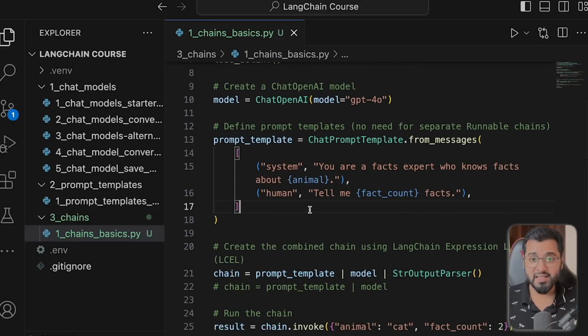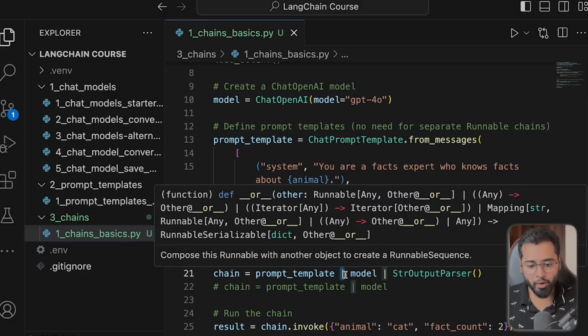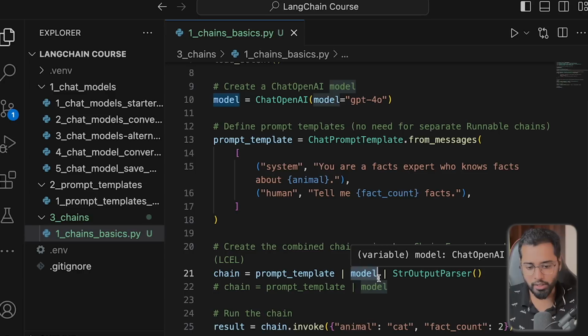But using chains though, we can do it very easily without saying invoke every single time. So we say prompt template, which is going to be the first task. And then we use the pipe operator, that is going to be the chain for us. Very, very simple. Just the pipe operator is going to connect different tasks together. So once this particular task is done, we pass the result to the next task, which is the model.